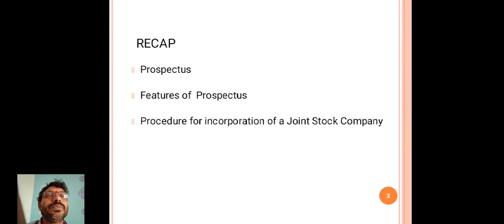After the promoters prepare the memorandum of association and the articles of association, and after getting permission from the registrar of companies, a prospectus is issued to the general public, generally through the banks.